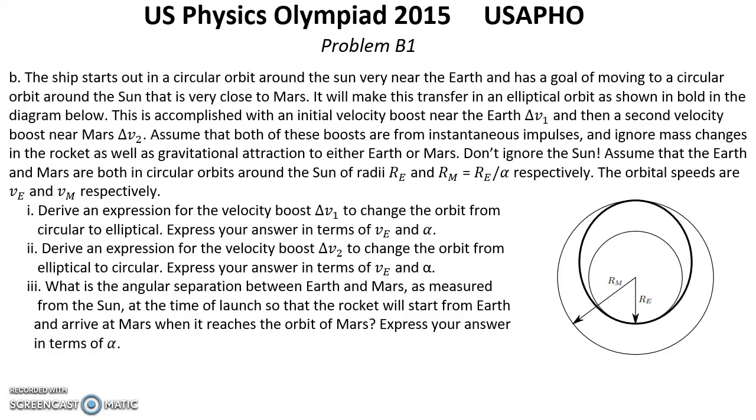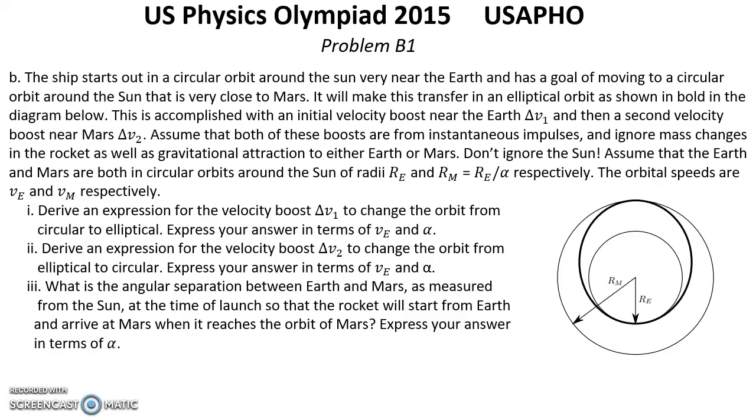Don't ignore the Sun. Assume that the Earth and Mars are both in circular orbits around the Sun of radii Re and Rm equal Re over alpha respectively. The orbital speeds are Ve and Vm respectively. First question. Derive an expression for the velocity boost delta V1 to change the orbit from circular to elliptical. Express your answer in terms of Ve and alpha.